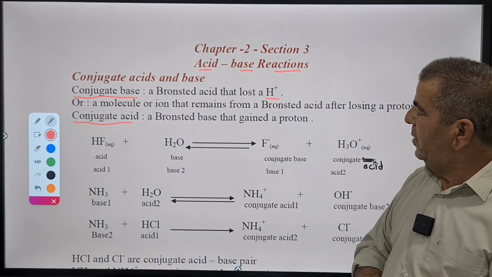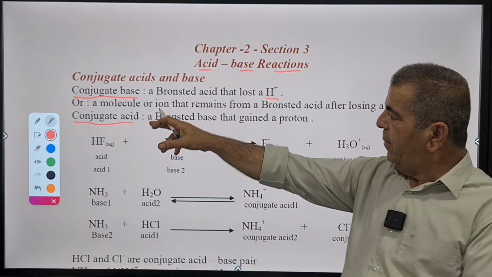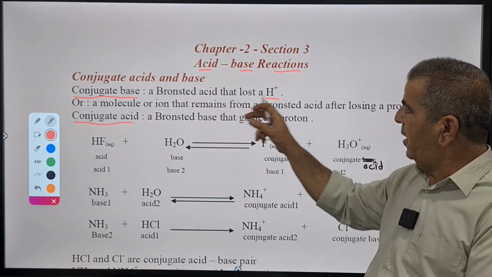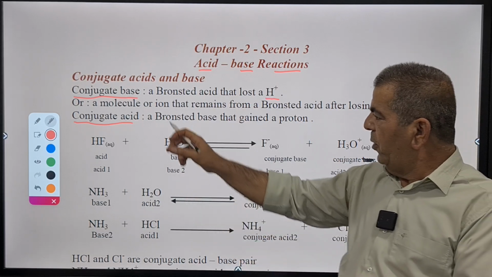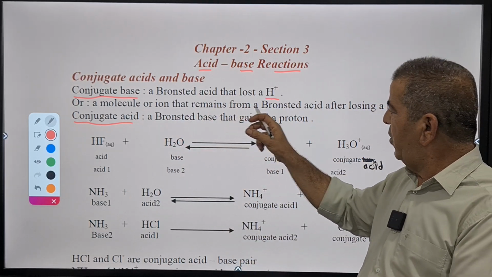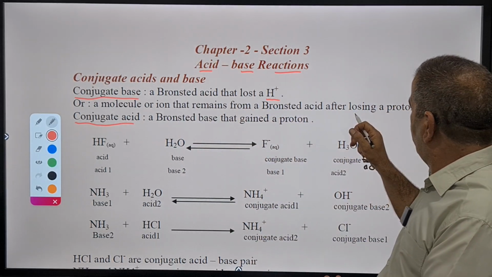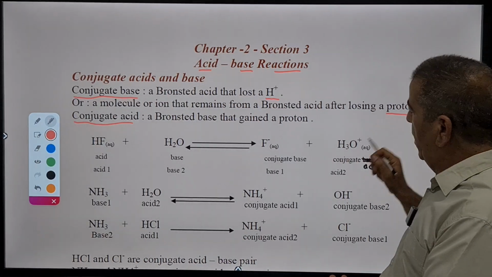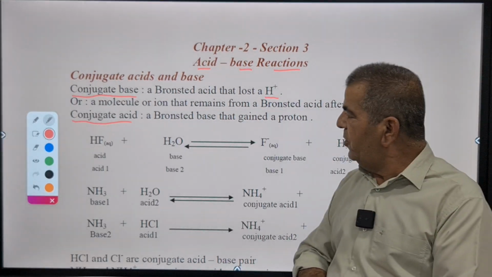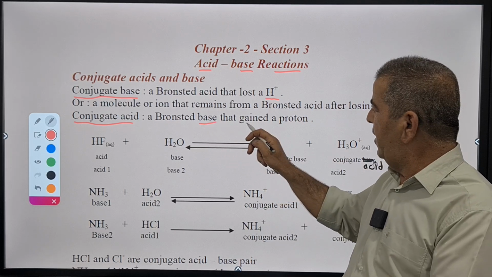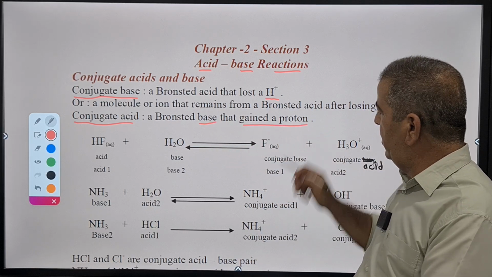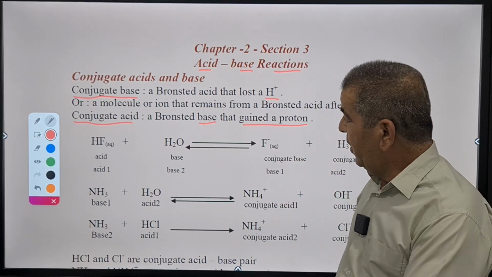So the conjugate base is a Brønsted acid that lost one proton, or a molecule or ion that remains from a Brønsted acid after losing what? One proton. Of course, the opposite is the conjugate acid. The conjugate acid is a Brønsted base that gained one proton. Let's have a look at the reaction here.